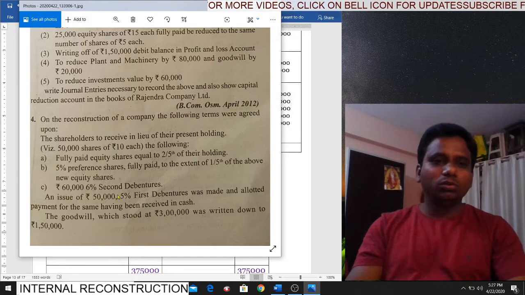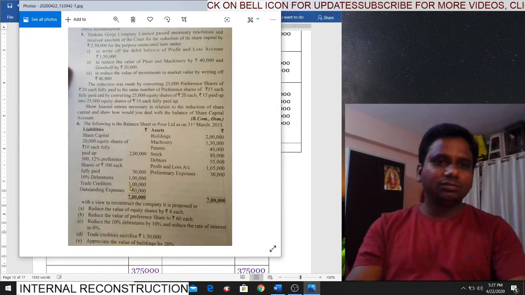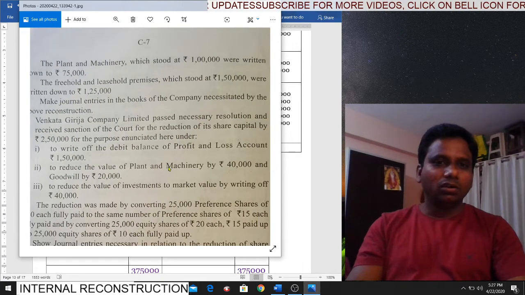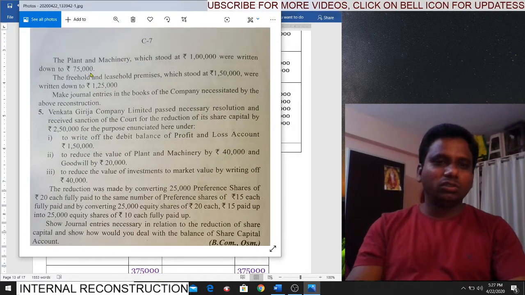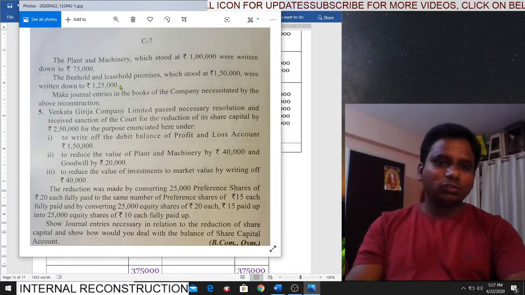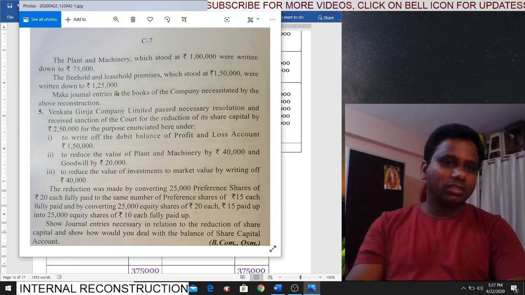But don't do that for this plant and machinery and freehold property. This amount and this amount are not the same. 1 lakh minus 75, 25 you have to write off. 1 lakh 50 minus 1 lakh 25, 25 you have to write off. Is it clear, students? Next.